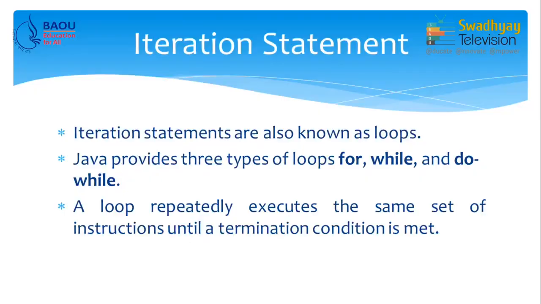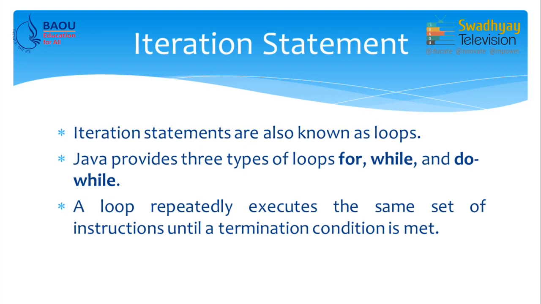So, we will start with iteration statements. What is an iteration statement? As I mentioned earlier, iteration statements are also known as loops. Java provides three types of loops: for, while and do while.